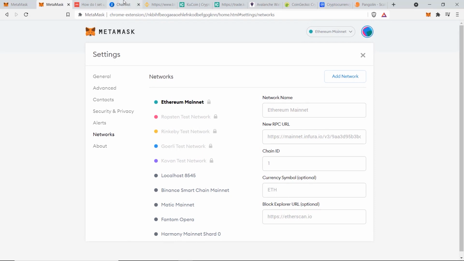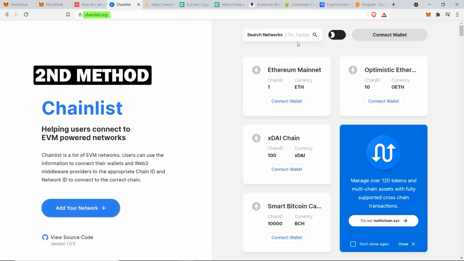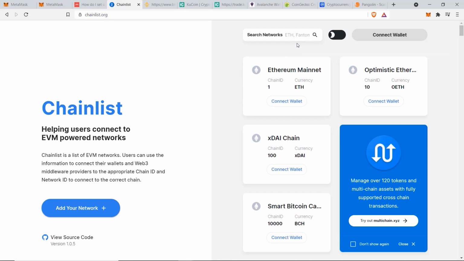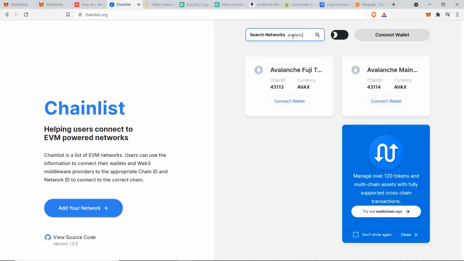So for the second method, you'll need to go to chainlist.org. This website is an aggregation of all the different blockchains available for you to connect to right now. So in this search box, I'm going to type in Avalanche. And you can see here there's 2 different chains. We always want to go for the mainnet, but double check that the chain ID is correct.